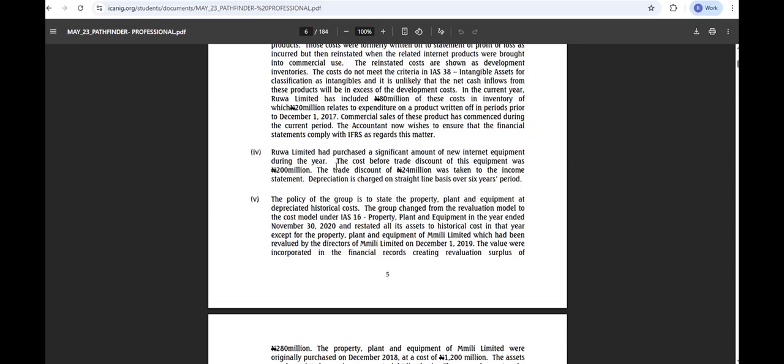Before the trade discount, the cost was 200 million. While the trade discount is 24 million, which was taken to the income statement. Abi? Now, the question is this. How do you recognize an asset that has trade discount? How do you recognize such an asset?